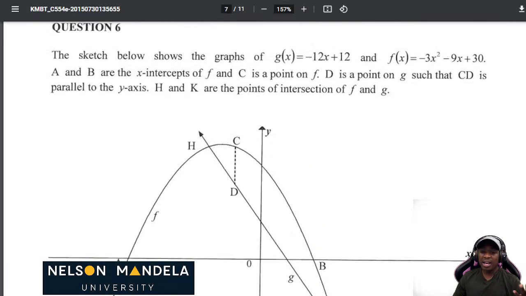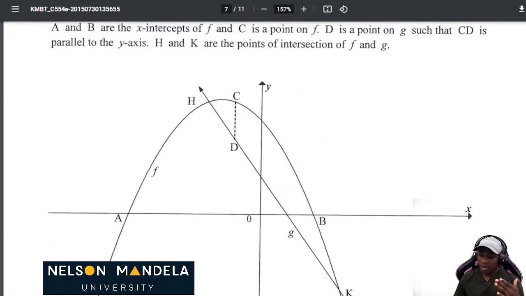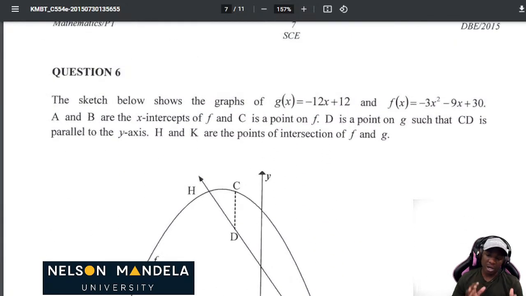We were told that K and H are the points of intersection of the functions. So in other words, you must equate g of x and f of x to be equal to each other. Then you solve for the x and the y value. Then after that, you can have the coordinates of K. So that's how you must analyze your question. What is important is to analyze your question according to what you were given in your statement. If you read and understand the statement which you are given, everything will be perfect for you.